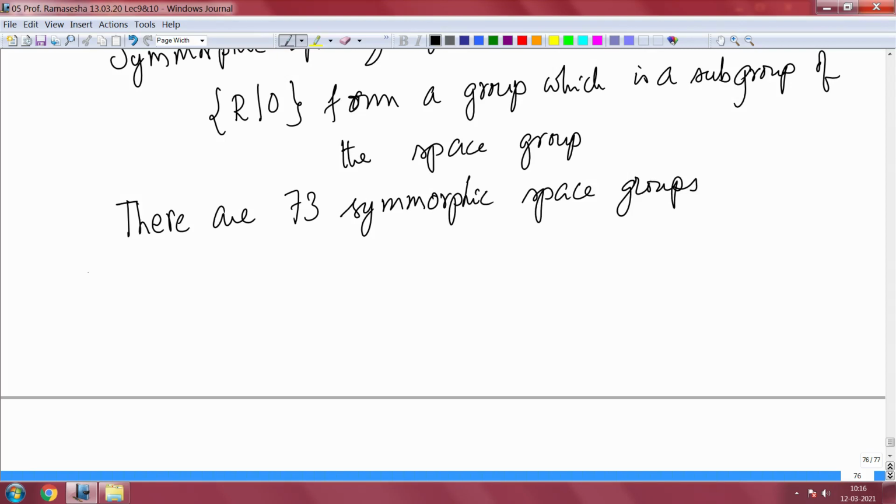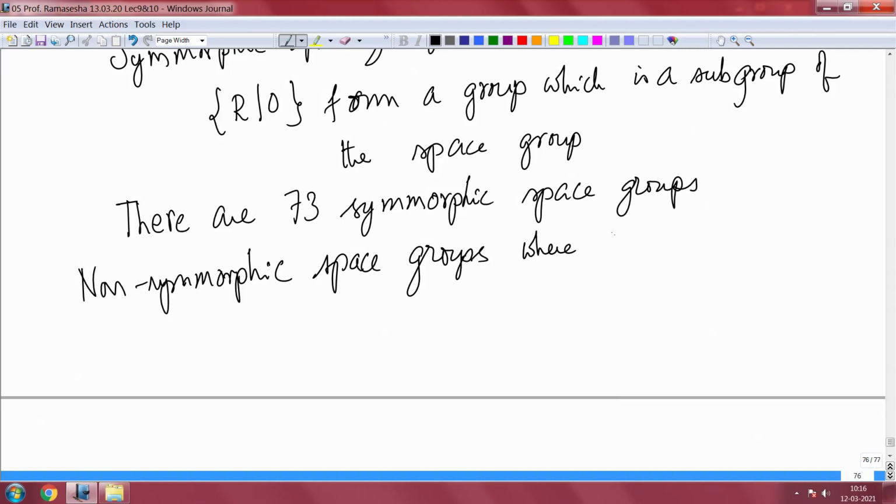Then we have what are called non-symmorphic groups: space groups where R0 is not a subgroup of the space group.